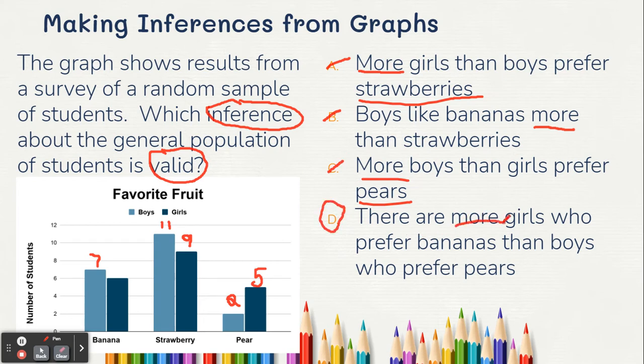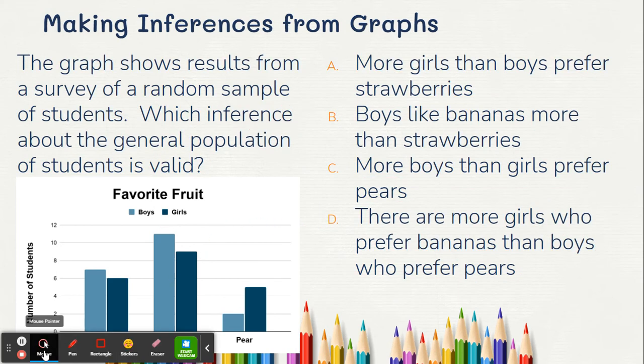There are more girls who prefer bananas than boys who prefer pears. So I'm looking at girls who like bananas and boys who like pears. So let's look at the girls who like bananas. My number of girls, dark blue, who like bananas is 6, okay? And then my boys who prefer pears, light blue, is 2. 6 is more than 2, so I know that's correct. So it's D. Okay, guys? And that's all there is to it.